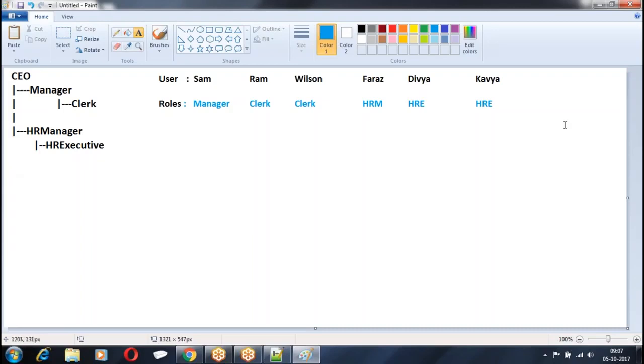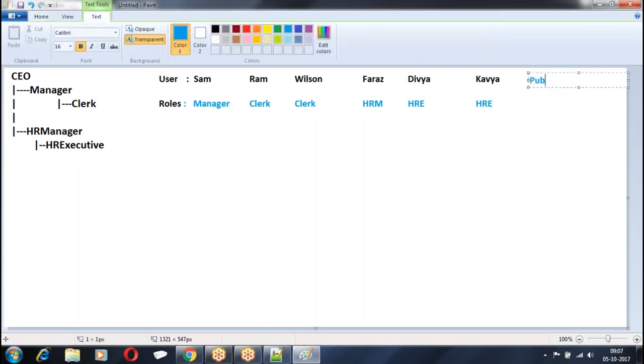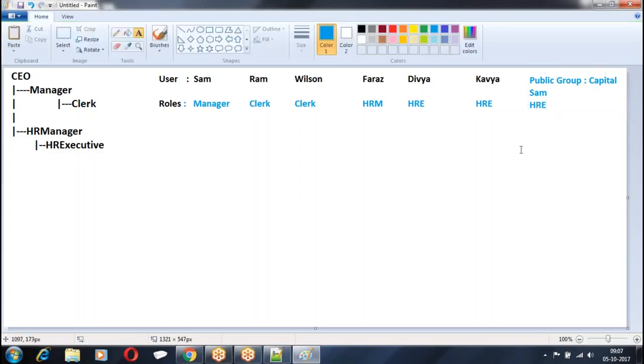Now here we have a public group. The name of the group is Capital. Who are the members in the group? Shyam and all HR executives. This is the basic structure of my organization, users and corresponding roles.